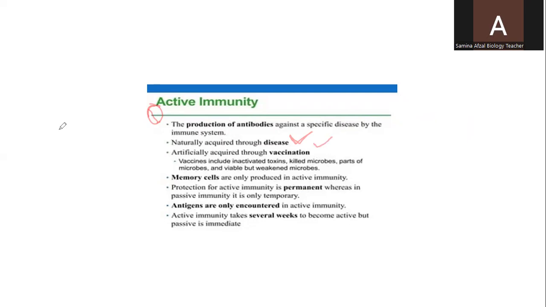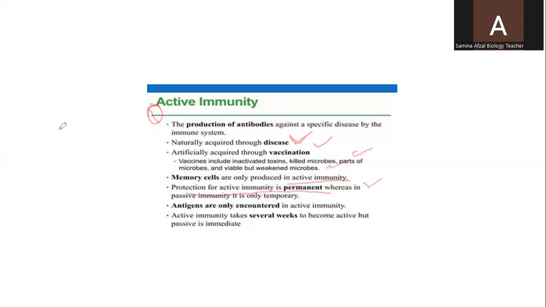So what is vaccination? Vaccination is taking a vaccine, which includes inactivated toxins, killed microbes, parts of microbes, and viable but weakened microbes. Memory cells are produced when our body gets active immunity. So in active immunity, our body produces memory cells, and protection from active immunity is permanent.